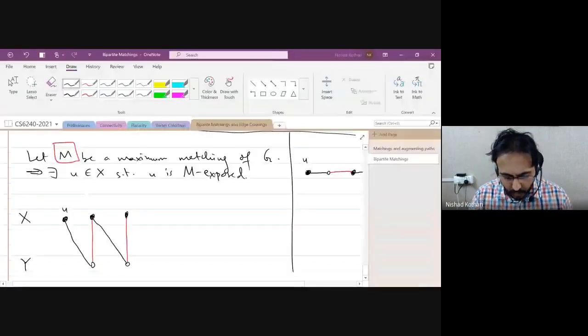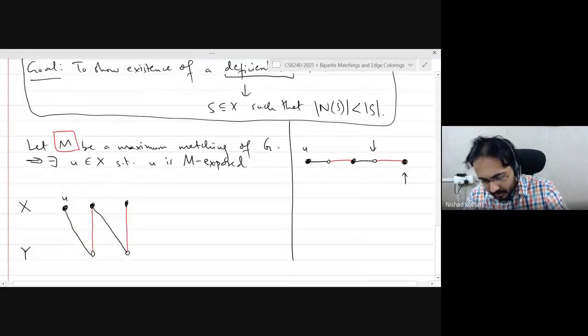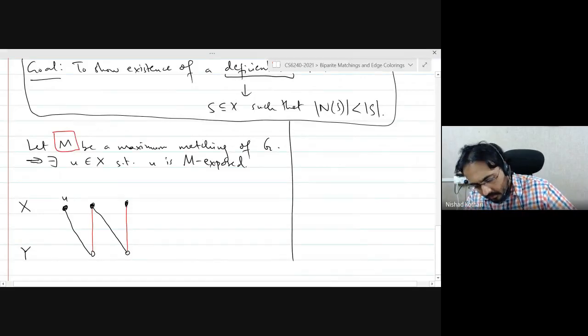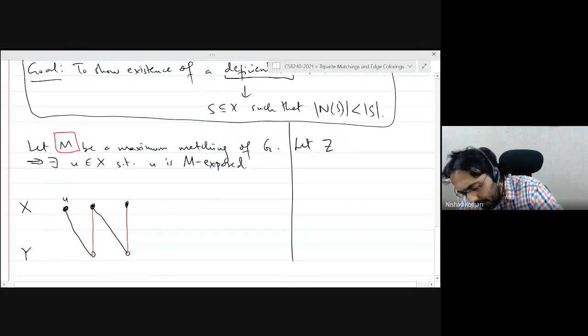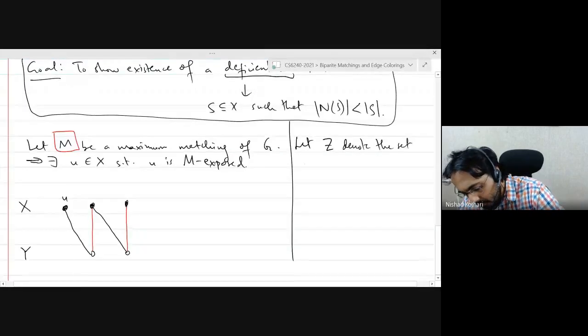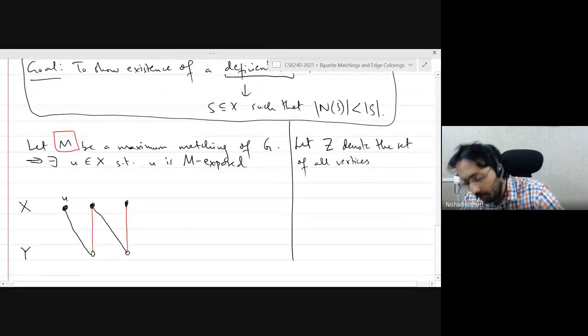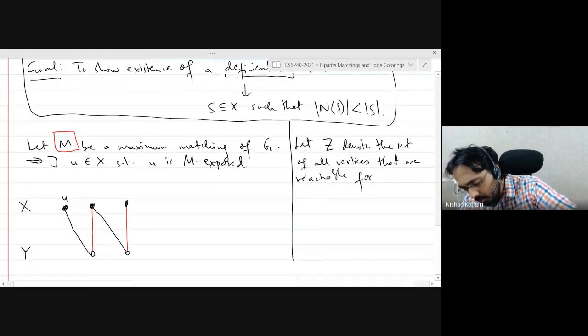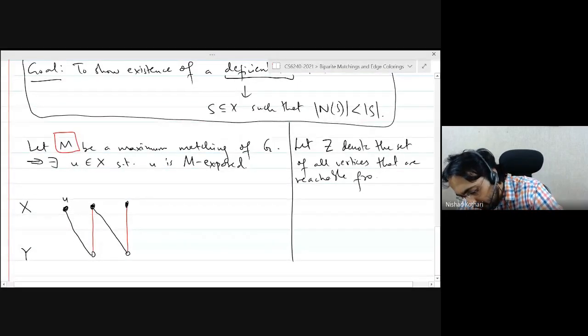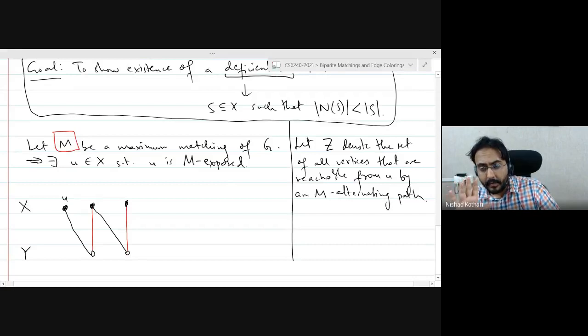Okay. So this is an important observation. What we are going to do is take Z as the set of all vertices, whether they are in X or in Y, that are reachable from U by an M alternating path, right? So all the vertices that I can reach from U are going to be in my set Z.